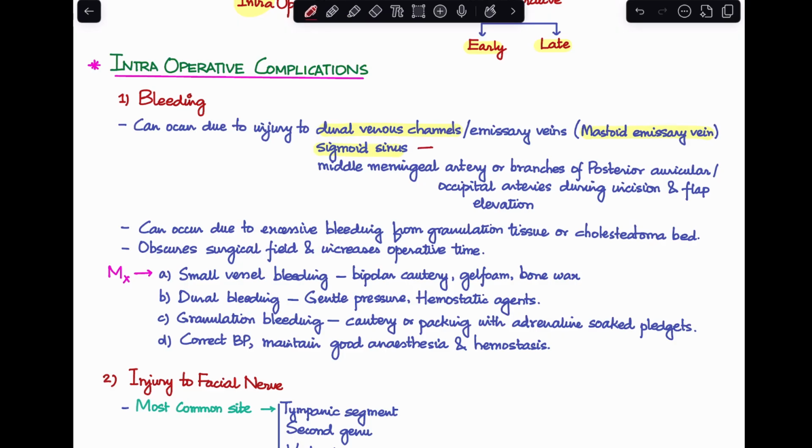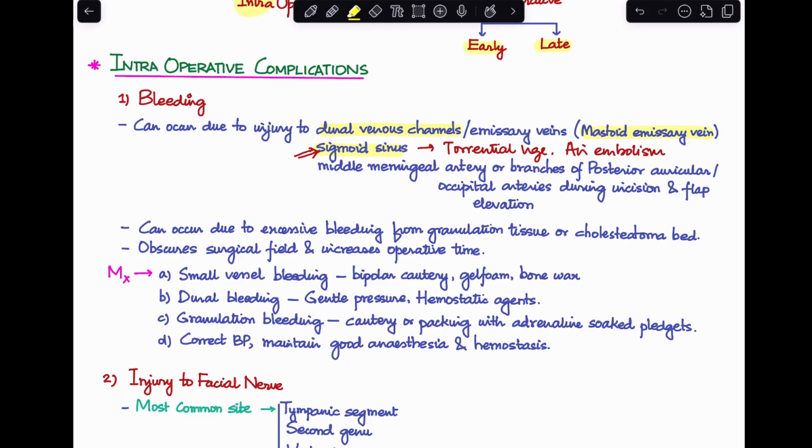Now, if the sigmoid sinus gets involved, it is actually a very dangerous complication, and this leads to torrential hemorrhage and can even develop air embolism if the wall of the sigmoid sinus gets breached. So, this cause of bleeding will actually be very dangerous. Other than this, it can also happen because of injury to middle meningeal artery or branches of posterior auricular artery or occipital arteries during the time of incision and flap elevation. So, these are all causes of injury to some kind of vessel.